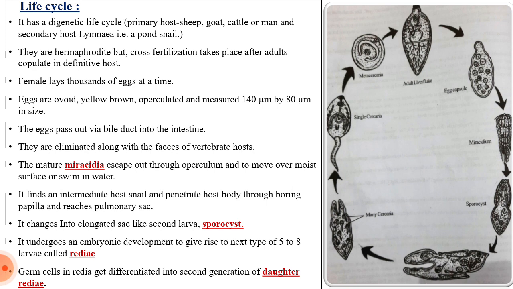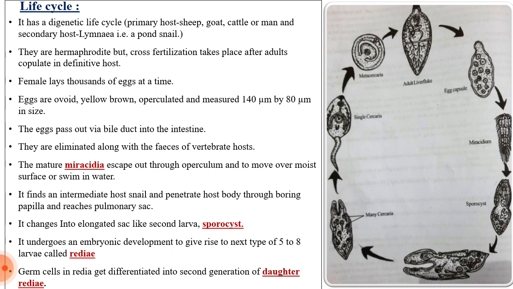It finds the intermediate host, which is the snail, and penetrates the host body through the boring papilla and reaches the pulmonary sac. Look here, as they move on the moist surface or inside the water, they find the secondary host, which is the pond snail. They penetrate the body or skin of the pond snail by using the boring papilla.